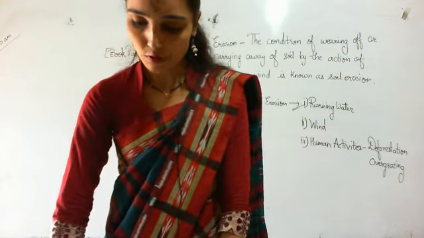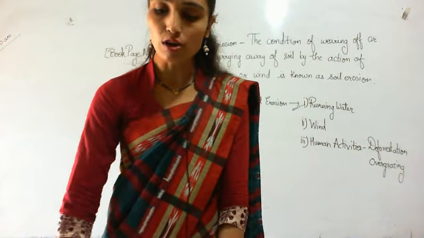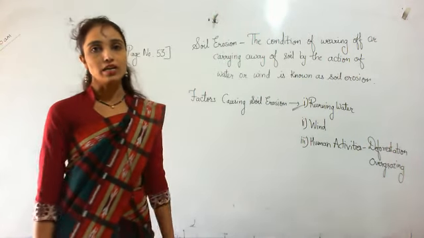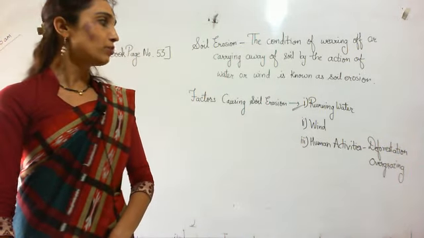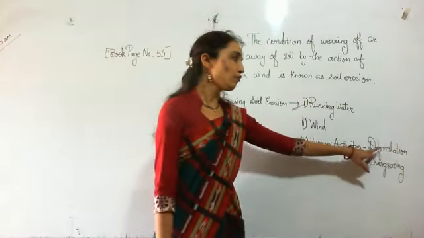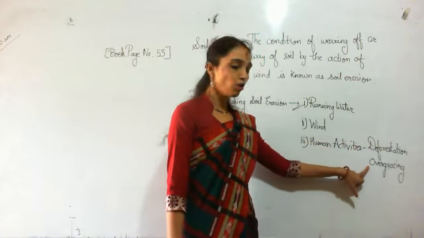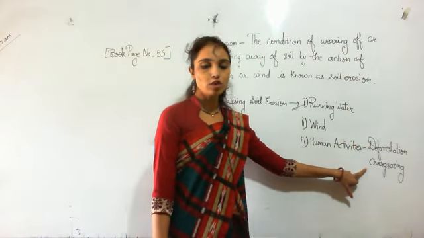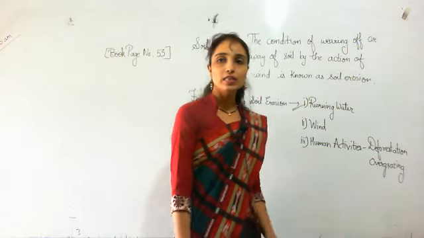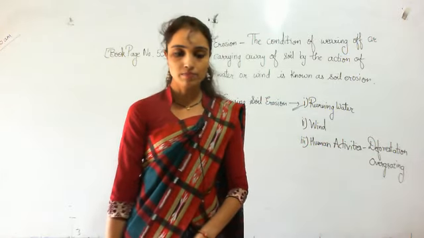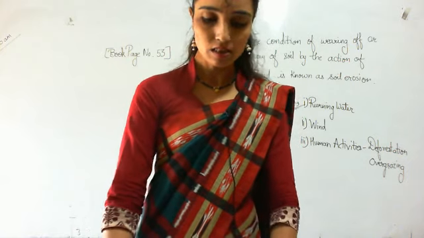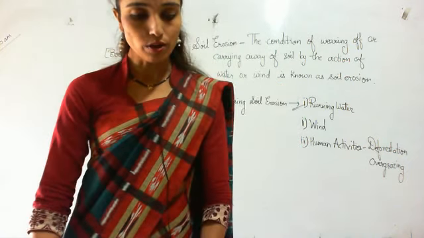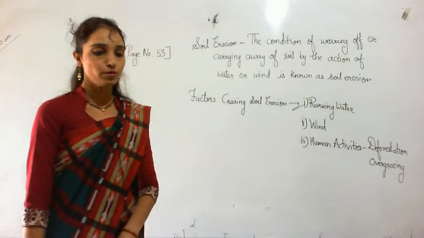So there are four factors which are responsible for soil erosion. First one is running water, second is wind, and third one is human activity, in that deforestation and overgrazing by cattle. Deforestation means cutting down of trees in large numbers, and overgrazing by cattle removes the plant cover from the soil, and this will cause soil erosion.